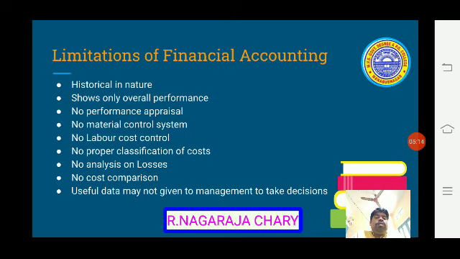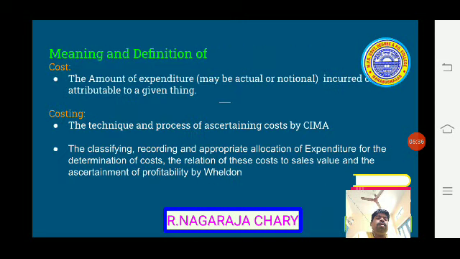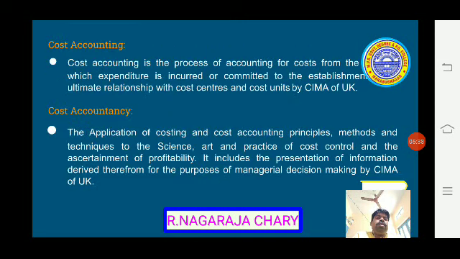Next, sometimes useful data may not be given to management to take decisions. Because management has to take decisions, the proper information may not be sufficient from financial accounting. That is also one drawback. Let us see the next one.